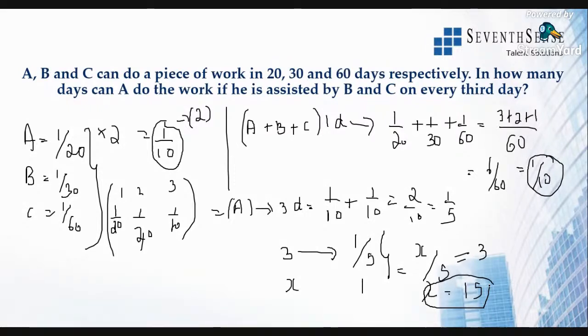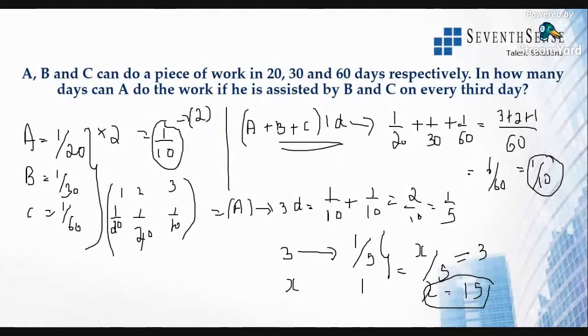All right, hope everyone understood this. All 3 will be doing 1 by 20, 1 by 30 and 1 by 60. So we are saying that for the first 2 days A will be there, because on every 3rd day, that is every multiple of 3, B and C will be there. On the 3rd day, in the sense, just for 1 day they will come. So if they come for 1 day, we want to know the work done on the 3rd day when all 3 are working. That is the addition of all the values.